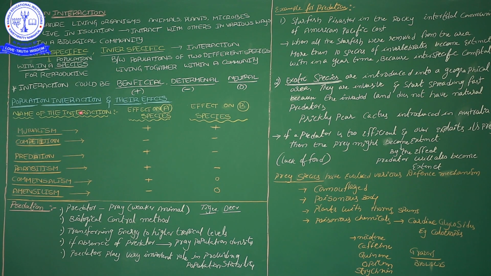For example, we depend upon the cow, and from the cow we get milk, or we depend upon fishes, which are edible to us. So that is the interaction. When we want to survive, we need food sources, and we take those food sources from our surroundings. We depend upon plants. So a plant is a different species, a human being is a different species, and in between them there is an interaction.